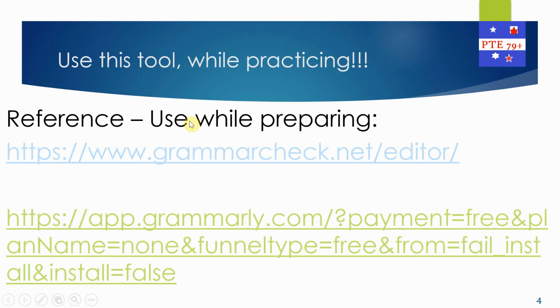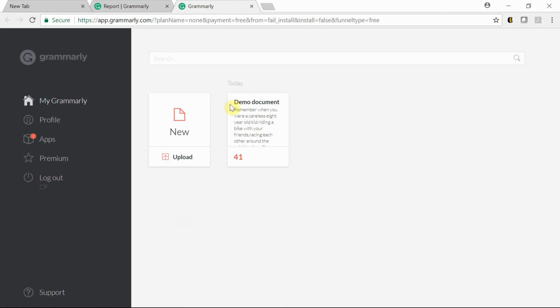Let's understand why. This is another thing. Let me show you this first. You need to create an account for this to work properly in Grammarly. It's up to you whether you want to create one or not, but it will help you to understand your mistakes. Let me show you how.